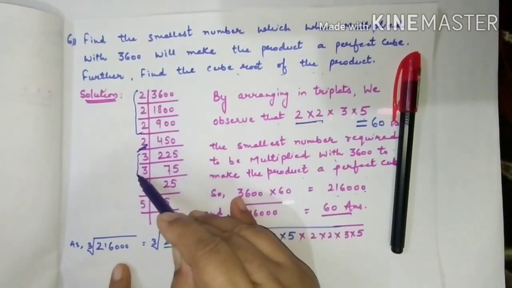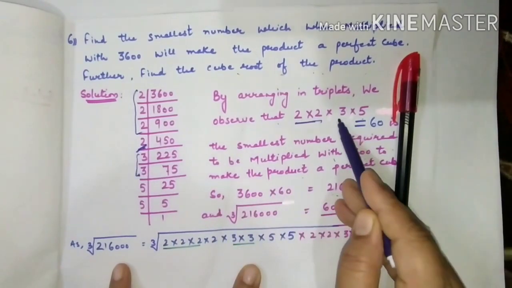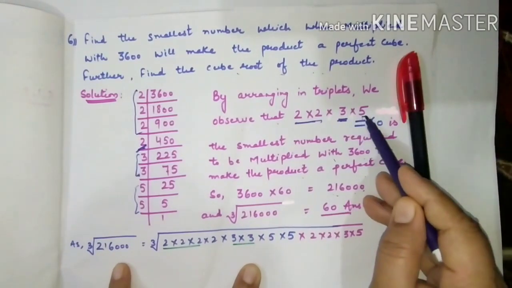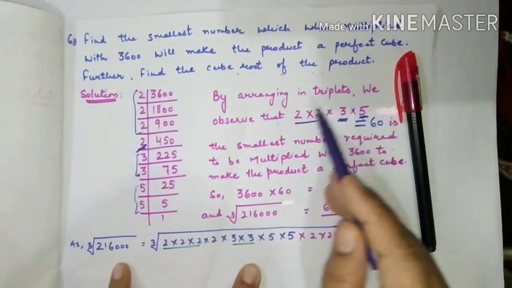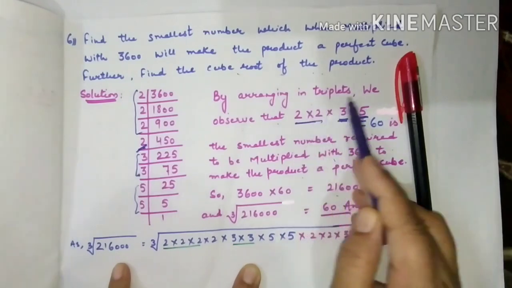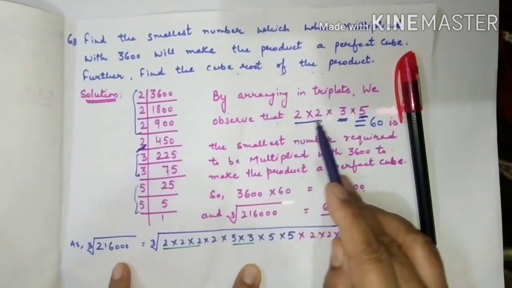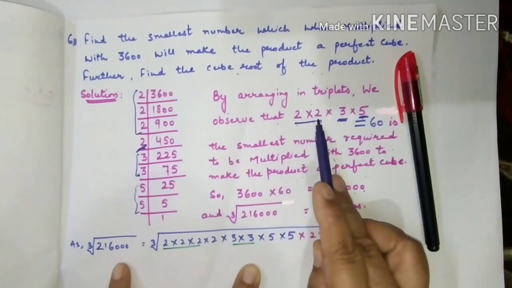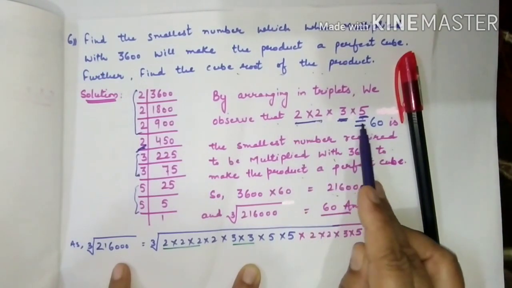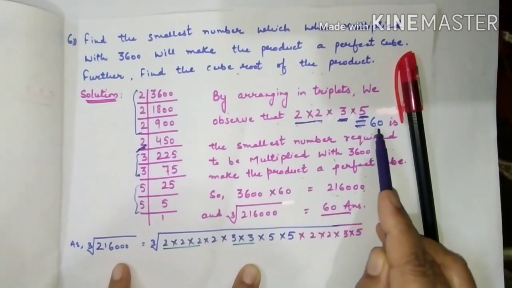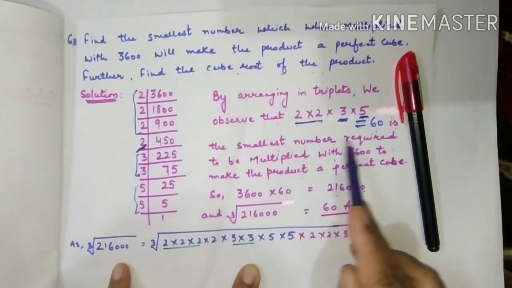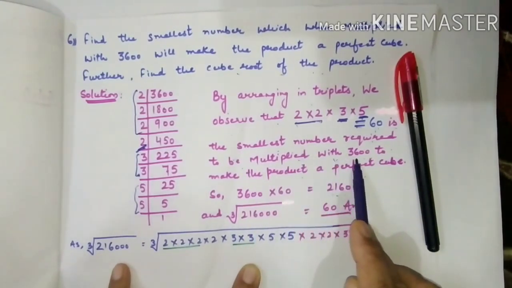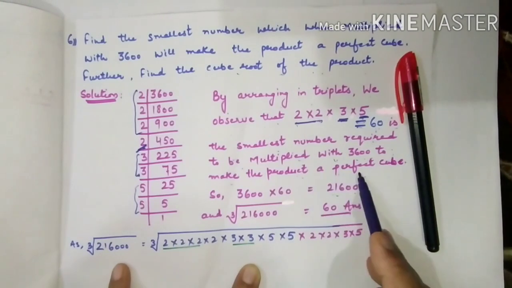For these two 5s, one more 5 is required. So by arranging in triplets, we observe that 2 multiplied by 2 multiplied by 3 multiplied by 5. 2 2s are 4, 4 3s are 12, 12 5s are 60. 60 is the smallest number that should be multiplied with 3600 to make the product a perfect cube.